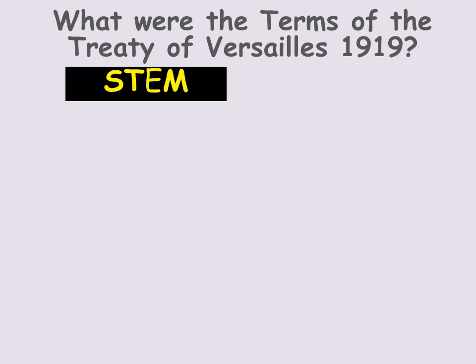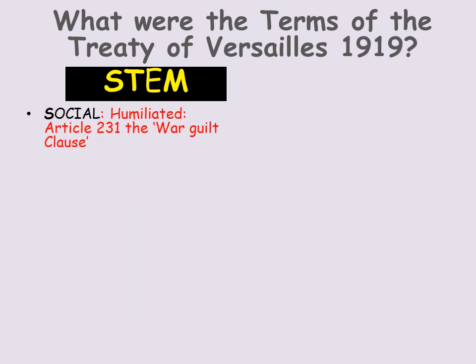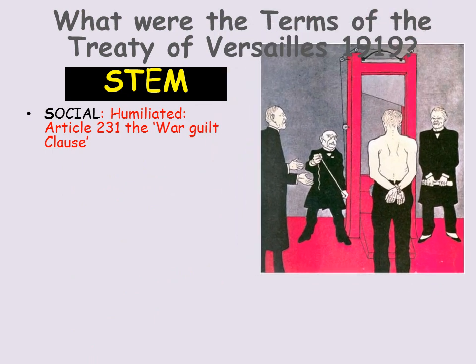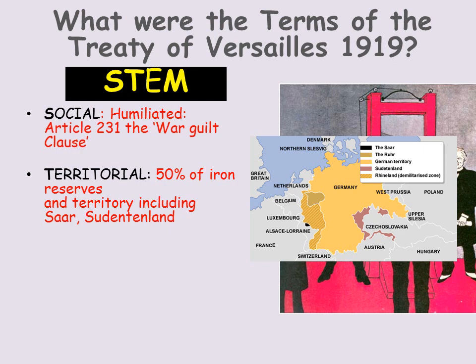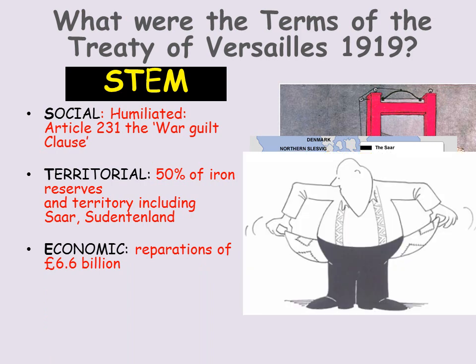So in summary, the terms of the Treaty of Versailles 1919 can be remembered simply with that word STEM. Remember, S equals social, T equals territorial, E equals economic, and M equals military. And remember, the vital bits of information were in red. So you simply need to remember social effects, humiliation, the war guilt clause, total blame for the war. T, territorial, which means land, 50% of the iron reserves lost, and territory, including the Saar and the Sudetenland, was lost. E, economic, these are the huge reparations, the totally unrealistic reparations of 6.6 billion they had to pay, which left Germany bankrupt.